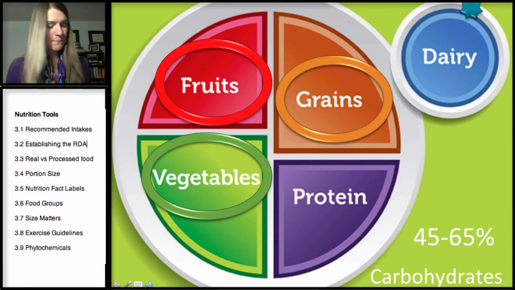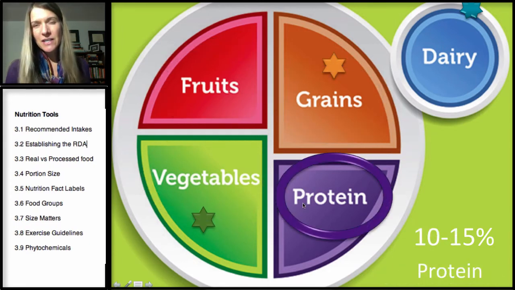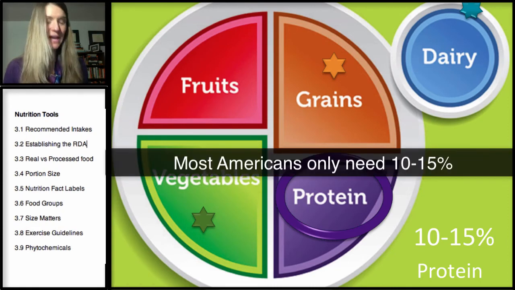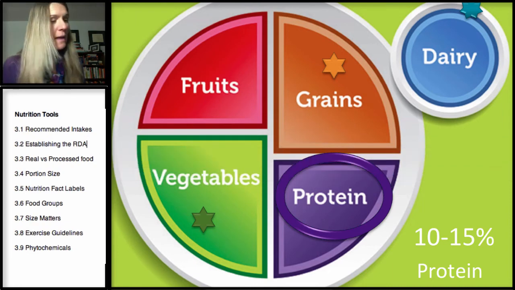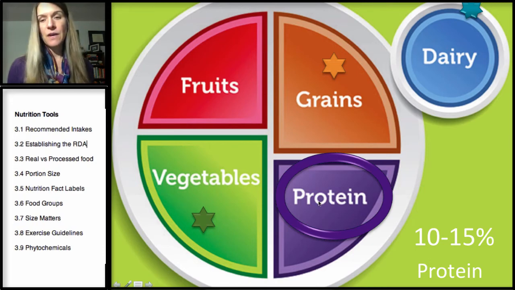Now let's take a look at protein. Remember, the recommendation is 10 to 35%, but most Americans only need 10 to 15% of their diet to be from protein. And getting plant protein is definitely fine if you're not a meat eater. We generally think of meat, fish, poultry giving us most of our protein.